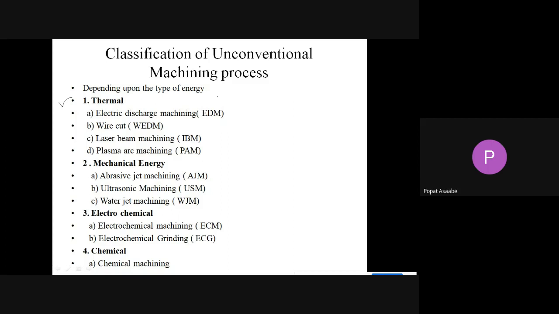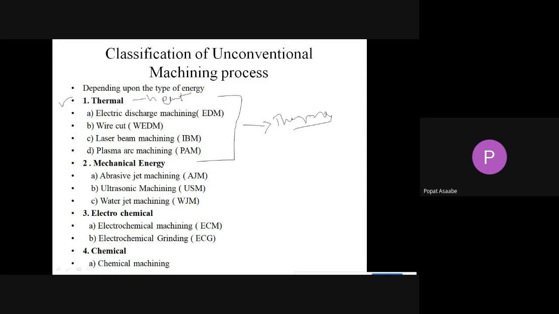Now see here in this group, whatever unconventional machinings are there, all those machining processes will use thermal energy, which means they will use heat to remove the material. With the help of the heat, we will melt the workpiece and remove the material from the workpiece in this fashion. So it is called the thermal group, where we are using heat to melt the workpiece and remove the material.